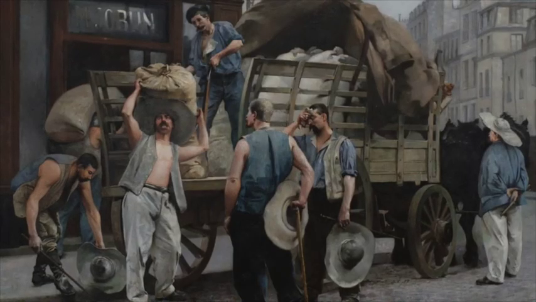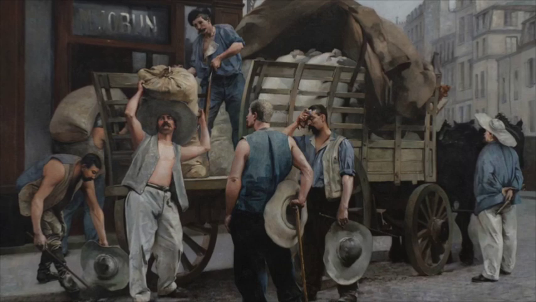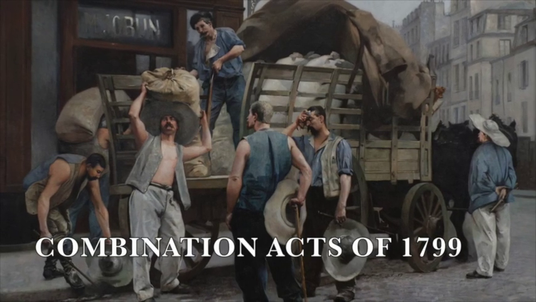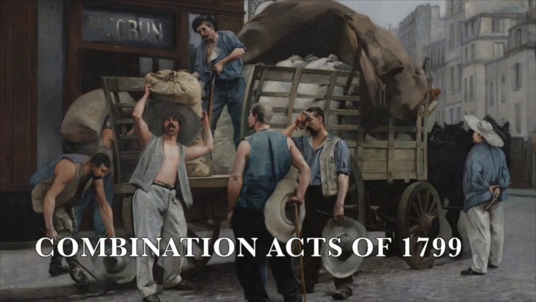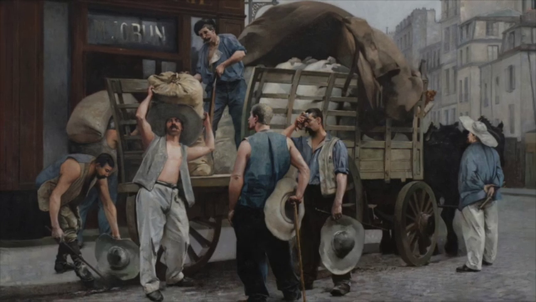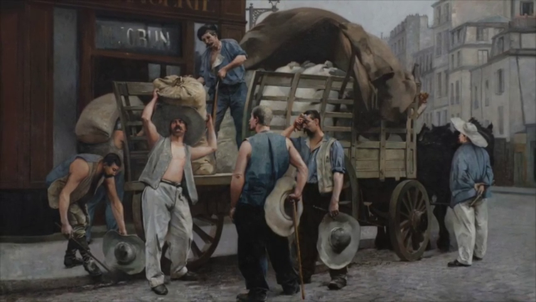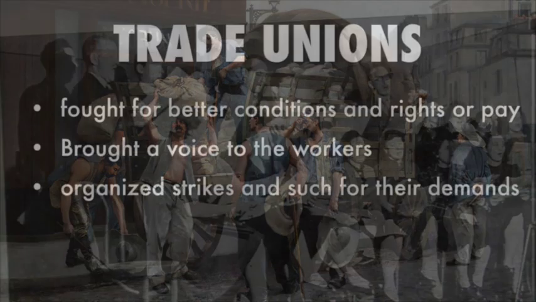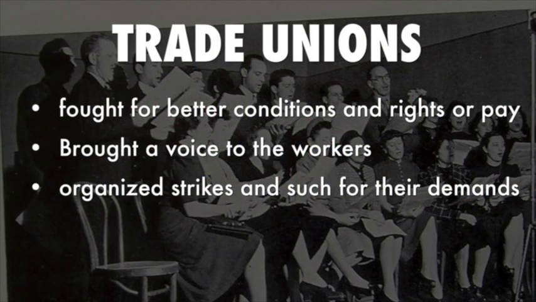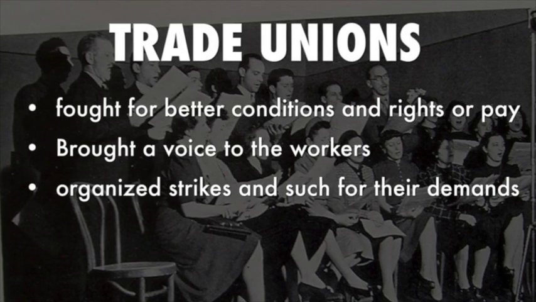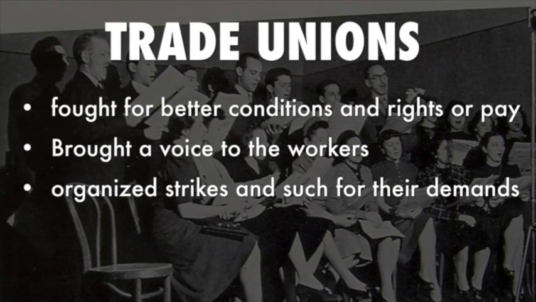Another important event in the Industrial Revolution included the Combination Acts in 1799. They were passed due to the British government's reaction against the radicalism of the French revolutionary working class. In 1800, they also outlawed association of workers. This legislation failed to prevent the formation of trade unions.